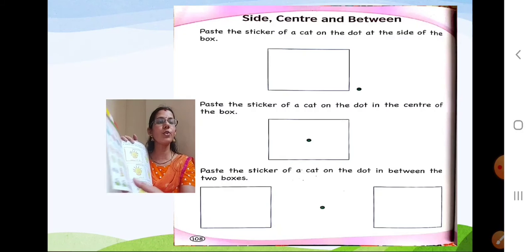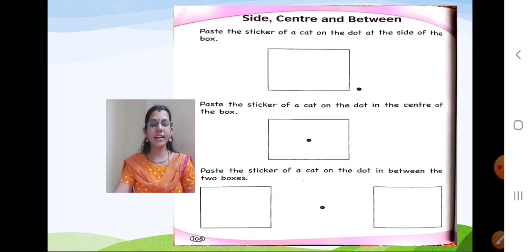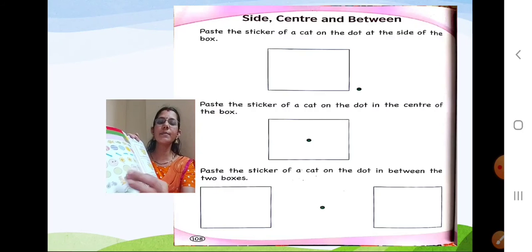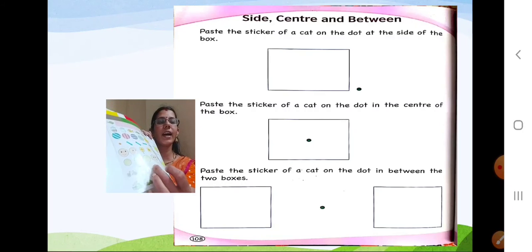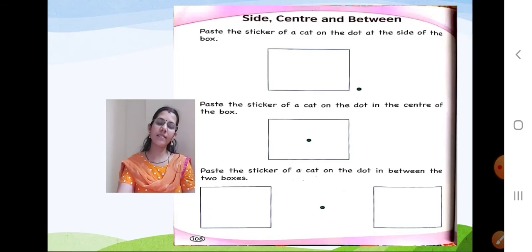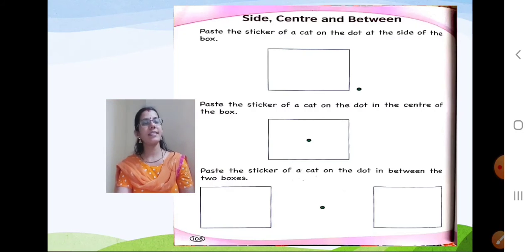We have so many stickers here. Do you have this cat sticker with you? In the sticker page, the last but one page, you will have the cat sticker. Can you take that?